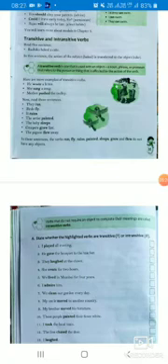I'm just giving a few examples of transitive and intransitive verbs, the same verb acting as transitive and as intransitive. The peon rang the bell. In this sentence, the peon is the subject, rang is the verb, the bell is the object. And the bell rang loudly. In this sentence, the bell is the subject, rang is the verb, and loudly is an adverb.